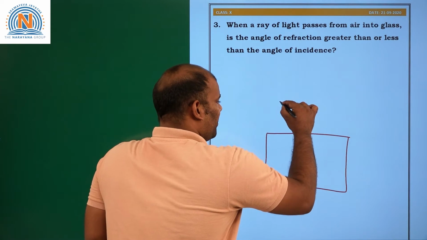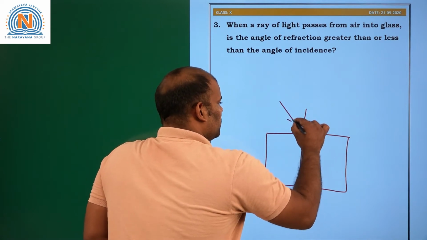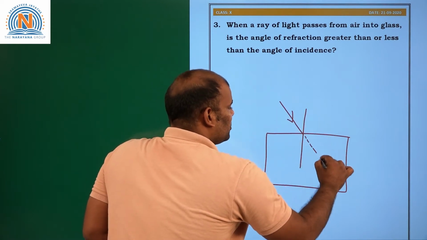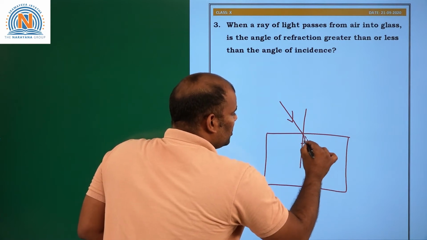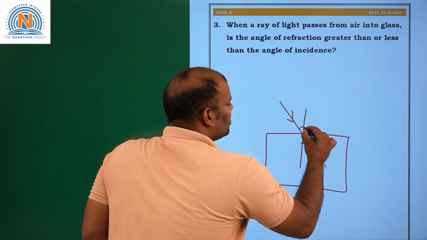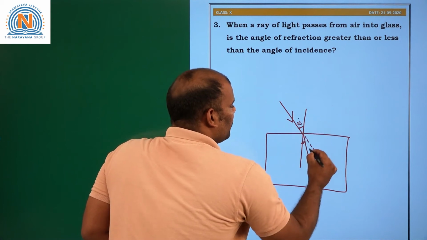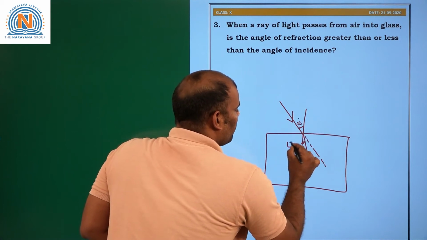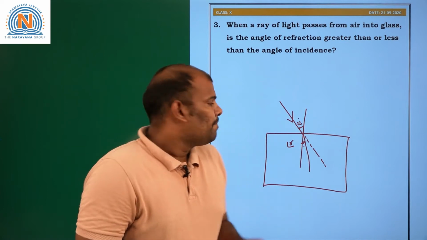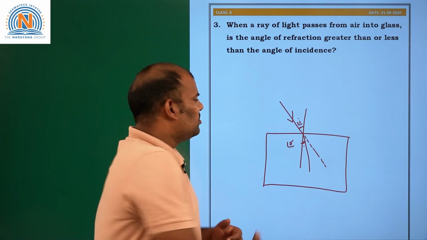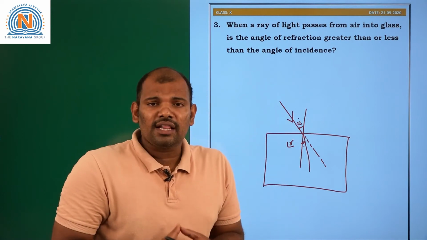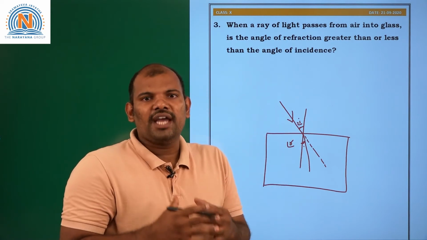The same diagram, previous diagram: this is the incident ray, this is the actual path, but it bends towards the normal. So this is angle of incidence, and this is angle of refraction. If you observe the picture, you can get the point. Here angle of incidence is greater than angle of refraction.